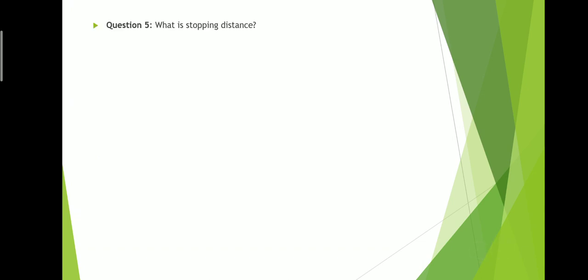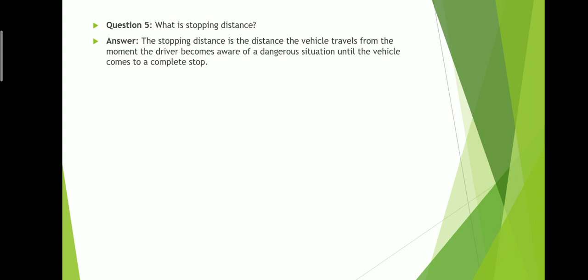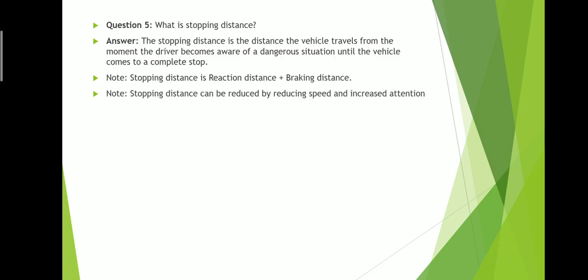What is stopping distance? For this topic, one question 100% comes in your exam regarding stopping, reaction or braking distance. The stopping distance, remember, is the biggest distance. Stopping distance is from when you realize there is a danger until the car has stopped. Basically this is the concept, but remember this line: stopping distance is equal to reaction distance plus braking distance. You can reduce stopping distance by reducing your speed and increasing your focus.